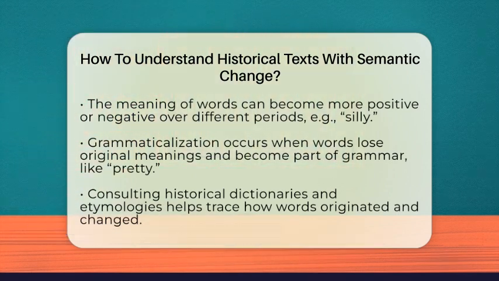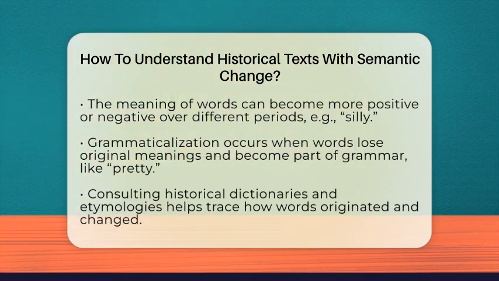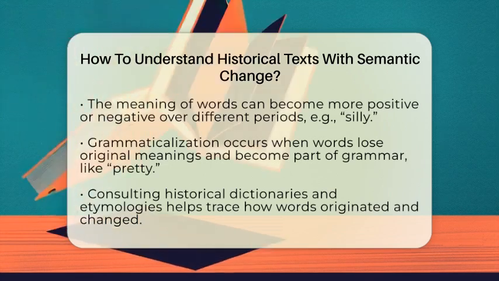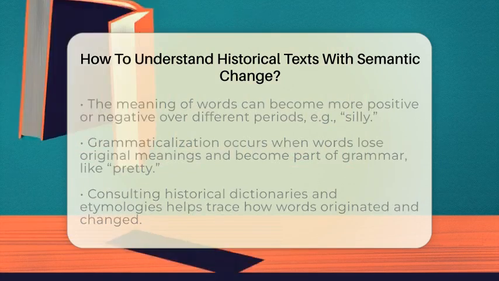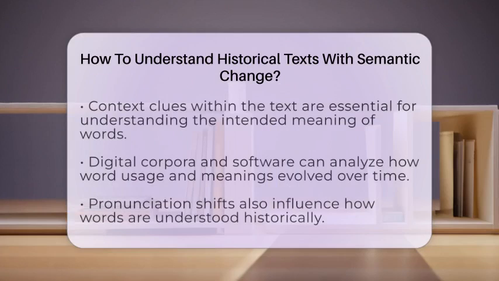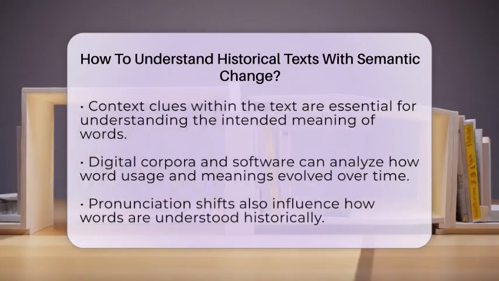To understand these changes, consulting historical dictionaries and etymologies is very helpful. These sources show how words originated and how their meanings and pronunciations have shifted. When reading old texts, pay close attention to the context. Words often take on different meanings depending on how they are used and the setting. Looking at nearby words and the overall topic can reveal what a word meant at that time.